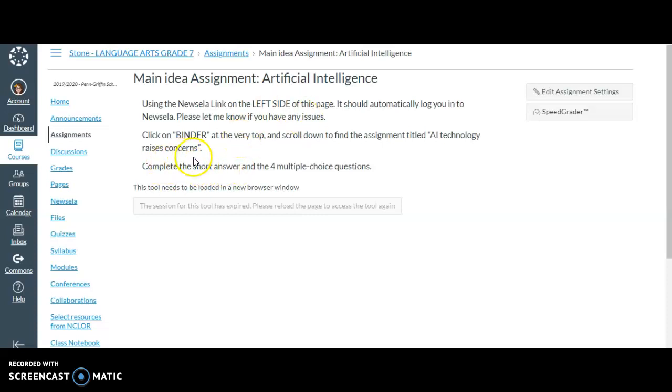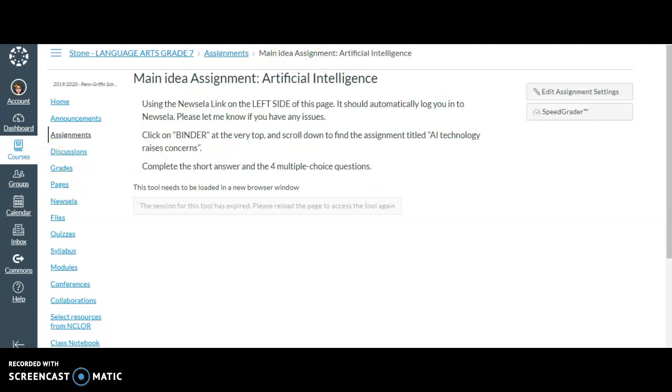Then what you'll have to do, yours is going to look a lot different than mine, but when you log in, up at the very top in the upper left hand part, you'll be able to see where it says binder. Once you click on that, you'll be able to scroll down and find your assignment. It's titled AI Technology Raises Concerns. You're only going to complete the ELA part. There is a short answer, and then there are 4 multiple choice questions that have to do with the ideas talked about in the passage, as well as finding that supporting evidence.